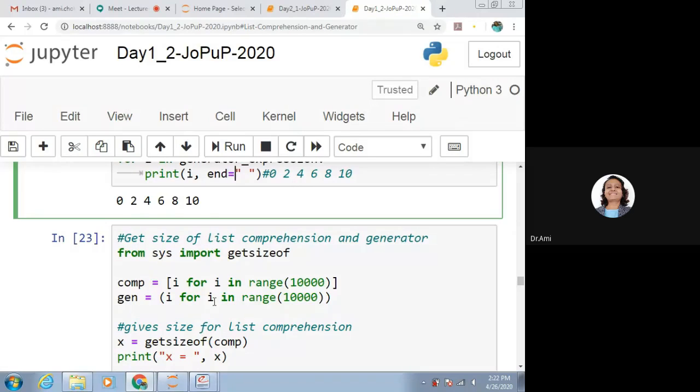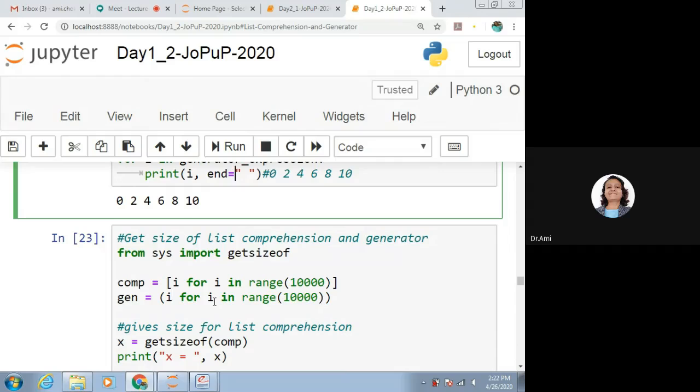Now we want to see the difference, and where we see that generator only considers a few things. It does not store the whole list in the memory. We can get that with the help of the size of that object.